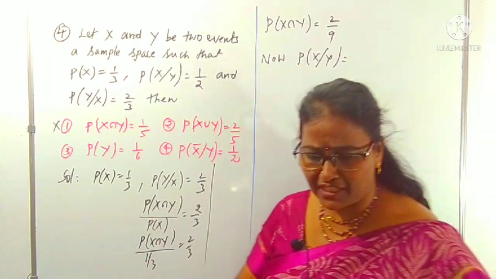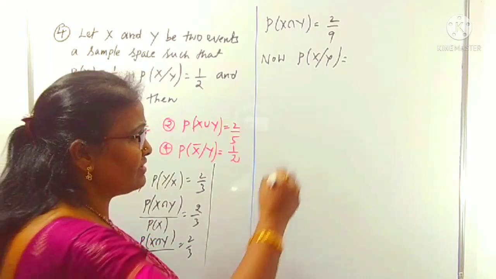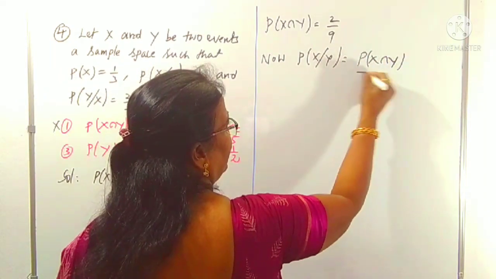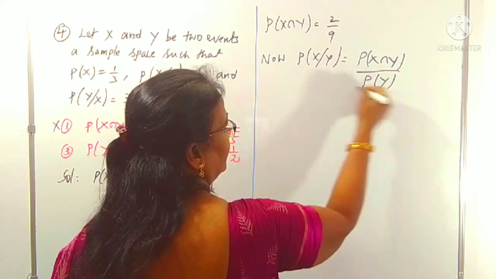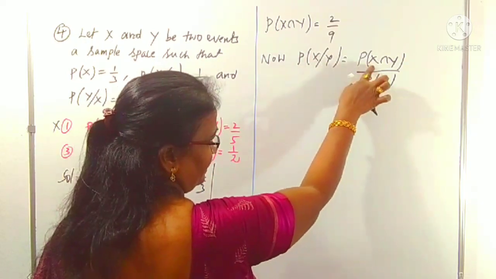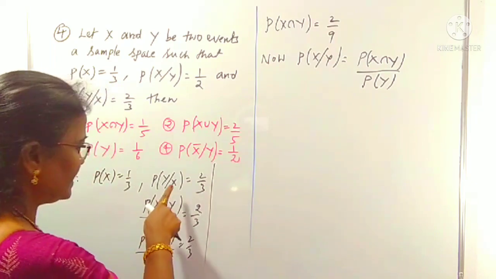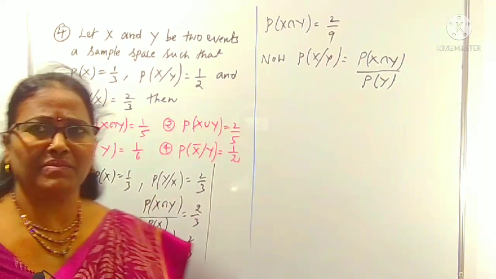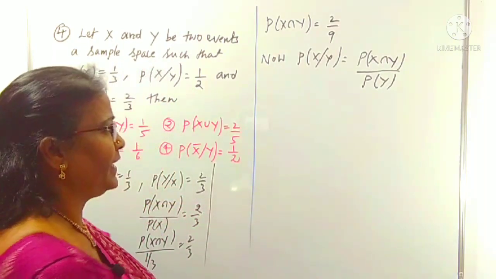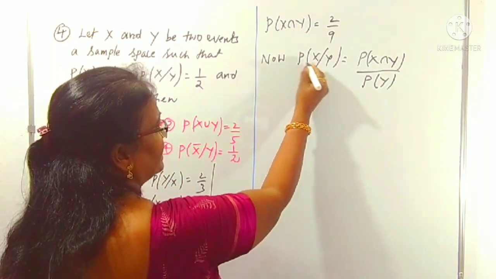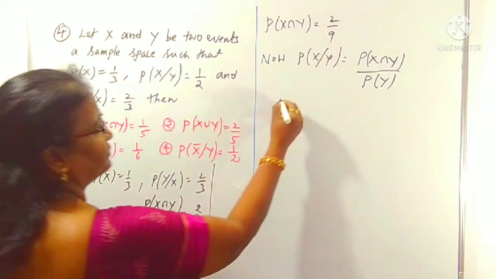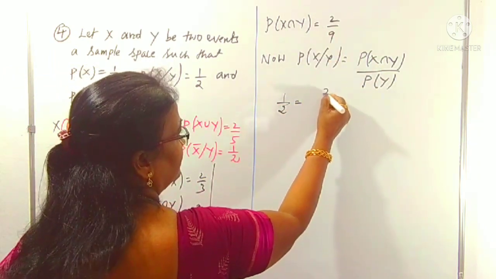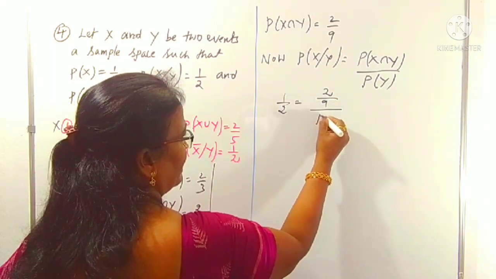P of X given Y we can write as P of X intersection Y by P of Y. Here the denominator is P of Y, and the intersection part is written above. X intersection Y is the same as Y intersection X. Now P of X given Y is given as 1 by 2, which equals P of X intersection Y, which we got as 2 by 9, by P of Y.